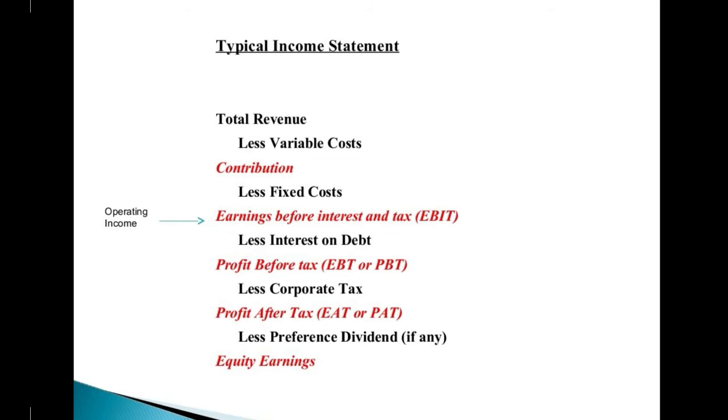Then you have to deduct the corporate tax from the PBT, and you will get the profit after tax. Then less preference dividend, and you will get the equity earnings, right? About this statement we have learned and done some analysis in unit 2. If you are still confused, just go back and watch the unit 2 webinar sessions. You will get everything there.